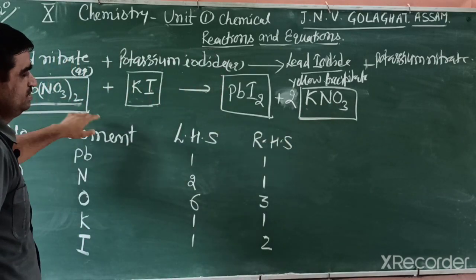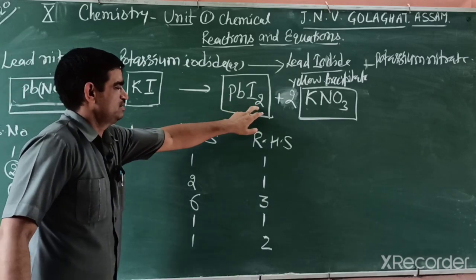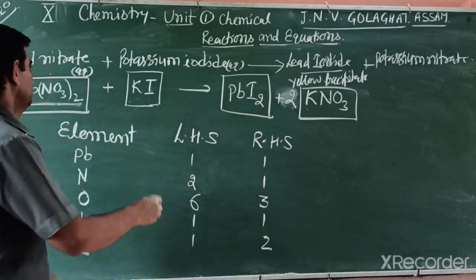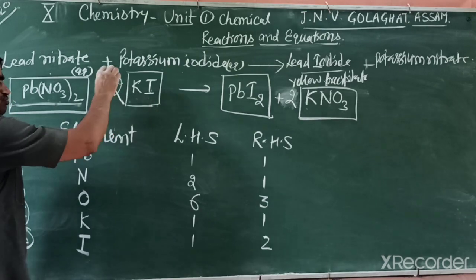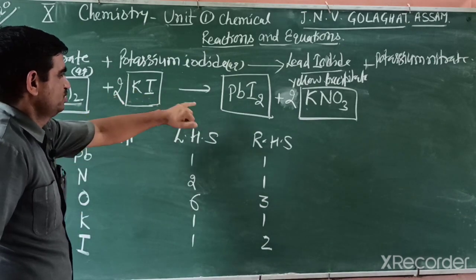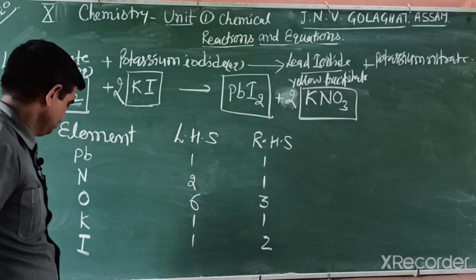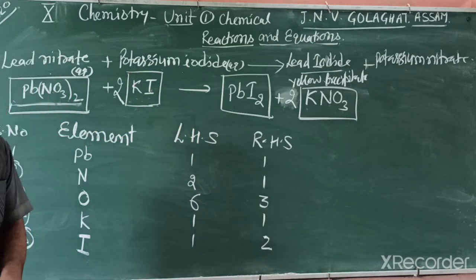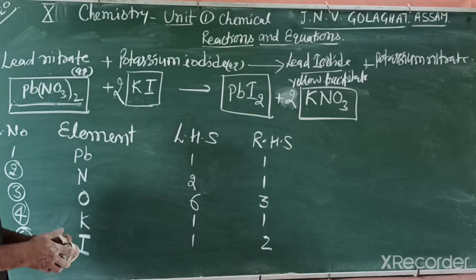Another element, iodine: there are 2 on one side and only 1 on the other, so you write 2 here, then potassium is balanced, 2 potassium also, and iodine.